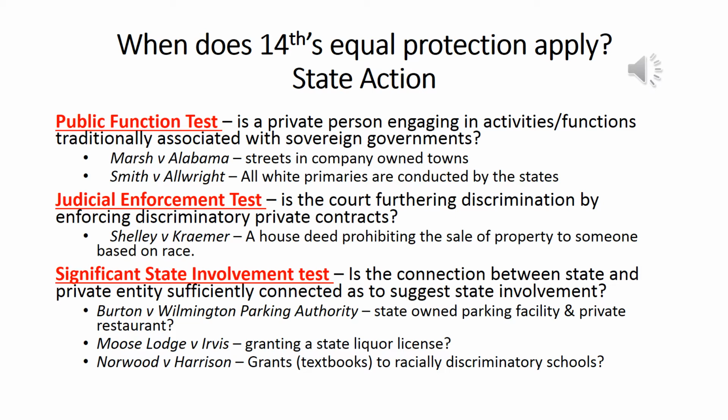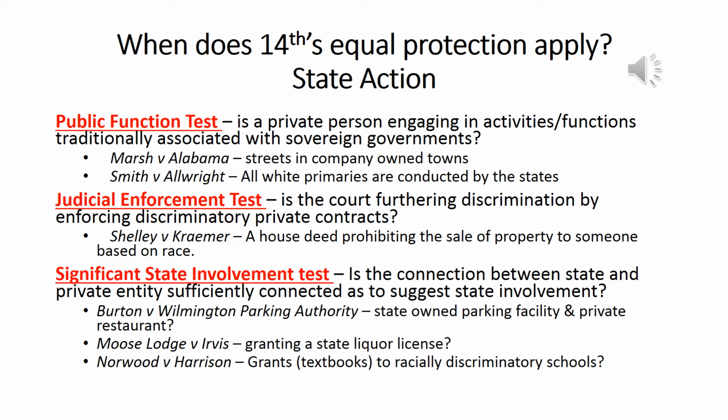And if you notice, a lot of the cases listed here are from the 40s, 50s, 60s, and early 70s. The Civil Rights Act would be heavily enforced financially by Congress by tying and placing restrictions on grants to the states after the 70s and 80s. So, as I mentioned, a lot of these cases are from the 40s, 50s, 60s, and early 70s. So why were these court cases important? Because the Supreme Court was trying to explain that the Equal Protection Clause only applies to state action. If it's a private citizen, then the Equal Protection Clause does not restrict their behavior. Only the states can try to restrict their behavior.